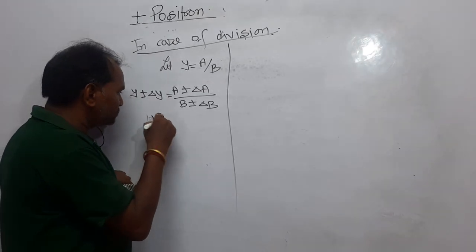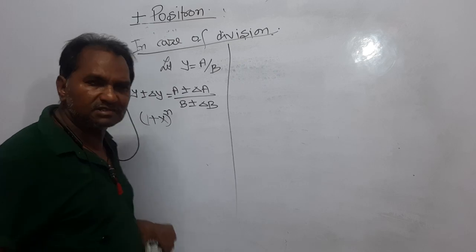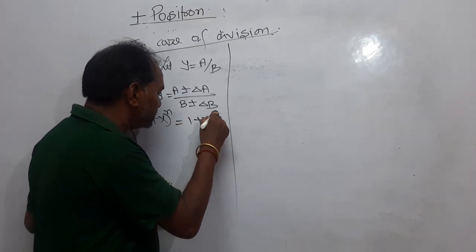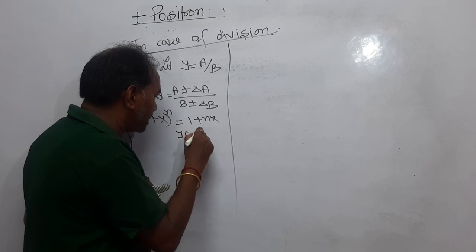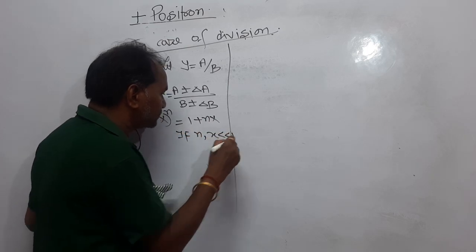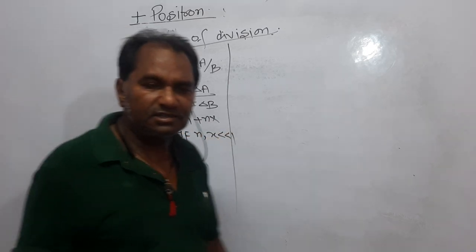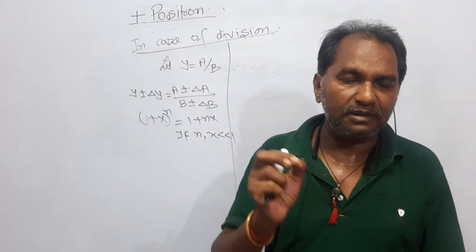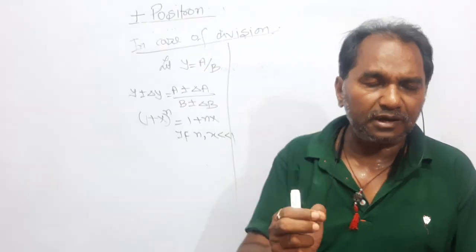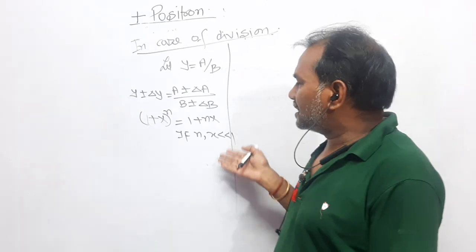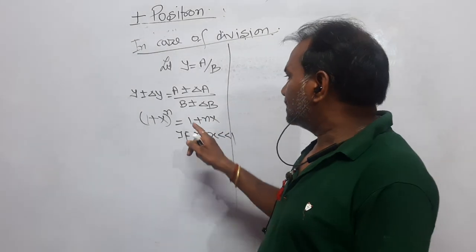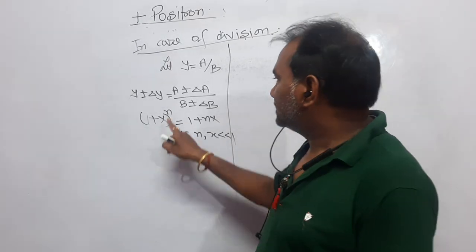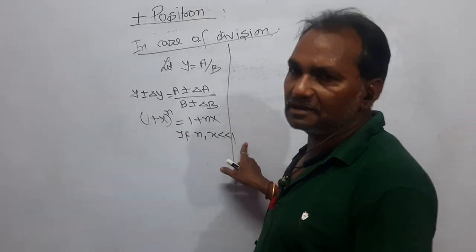What is it? 1 plus x to the power n. If it is given as 1 plus x to the power n, that works out to be 1 plus nx if n and x both are less than 1. If a formula is given in the form 1 plus x to the power n, you can just approximate it in the terms 1 plus nx, but the condition is that n and x both should be less than 1.